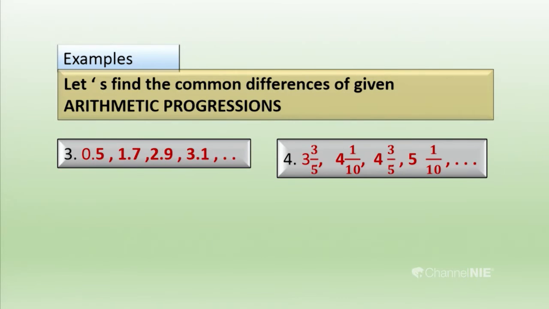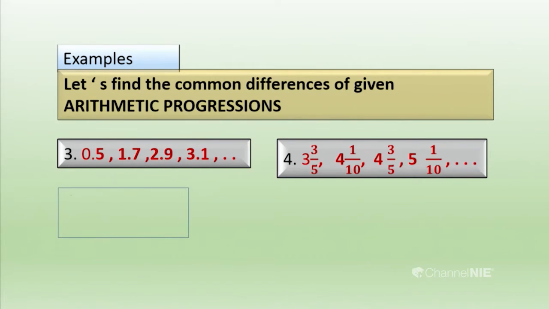Okay, let us do another one. What is the third example? It is a decimal arithmetic progression, that is 0.5, 1.7, 2.9, 3.1. How do you find the common difference of that? We should select a consecutive pair and we have to subtract them. We have to subtract the previous term from the next term.